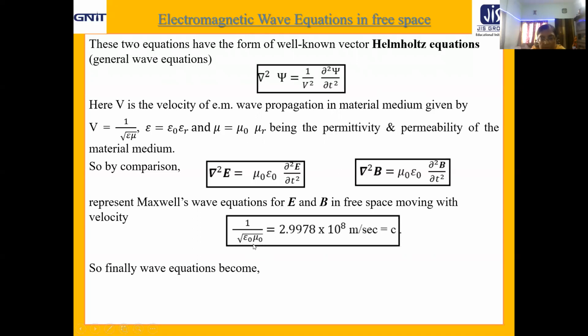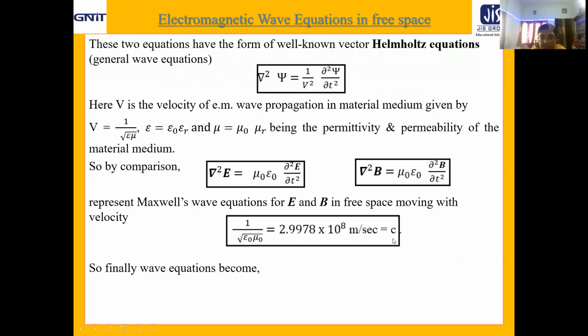If you take 1 by square root of this, to your surprise you will find something very much known to you, that is 2.9978 into 10 to the power 8 meter per second, which is nothing but c, the velocity of light as well as electromagnetic wave in free space or vacuum.